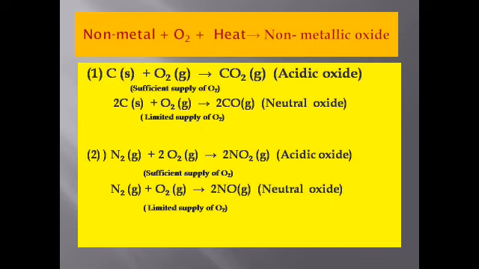But when carbon combines with oxygen and there is a limited supply of oxygen, then it forms a gas called carbon monoxide, which is neutral in nature. Similarly, nitrogen combines with a sufficient amount of oxygen, forming an acidic oxide with formula NO2, nitrogen dioxide. But when there is a limited supply of oxygen, nitrogen forms nitrogen monoxide or nitric oxide, which is neutral in nature.